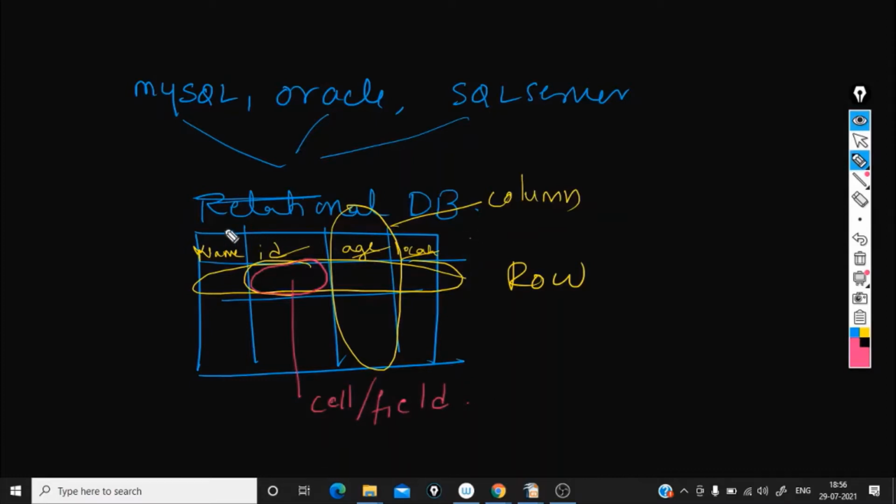You store the data in this relational DB in the form of tables, and you have to access the data. Once you store the data, your job is not over. You have to query the data, obtain it, and if there are any mistakes, you have to modify it. And if there are a few unwanted or invalid records, you might have to delete them. All this can be done in a relational database or any other databases.